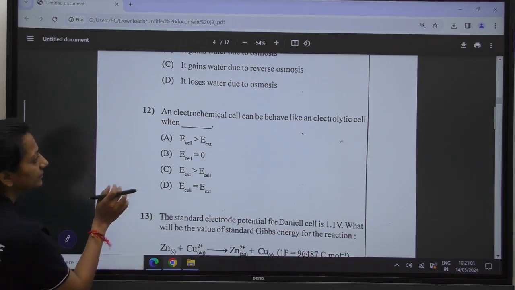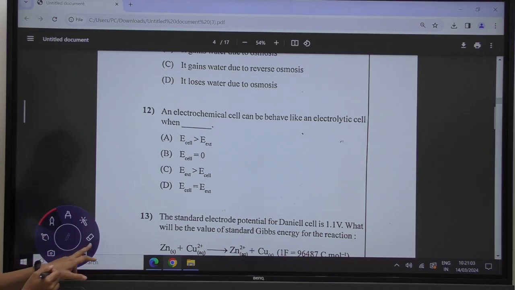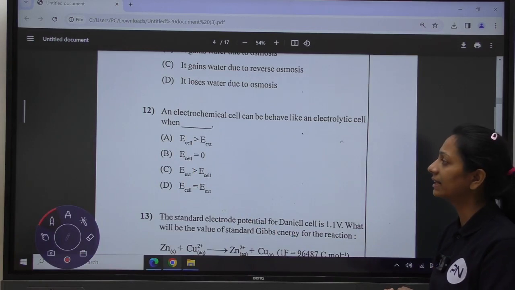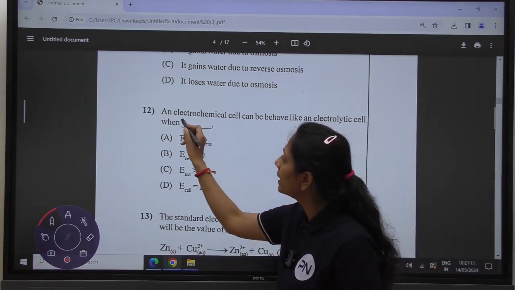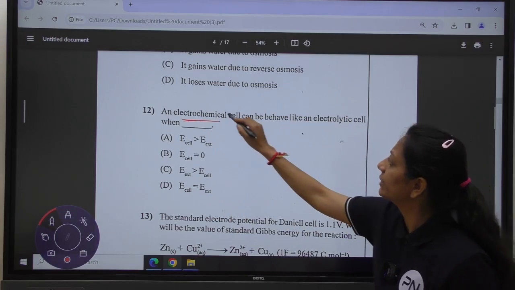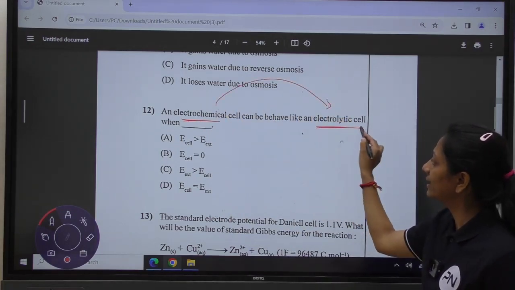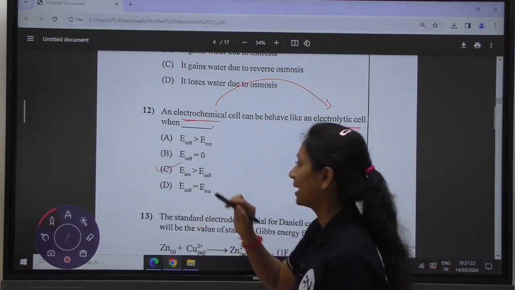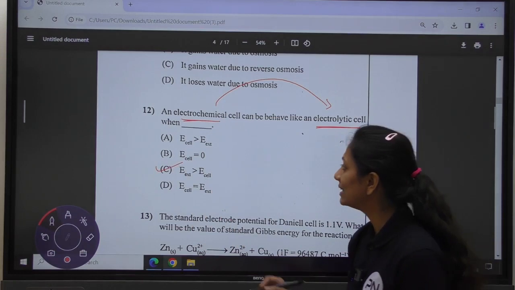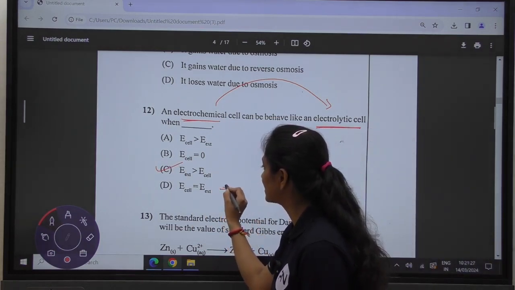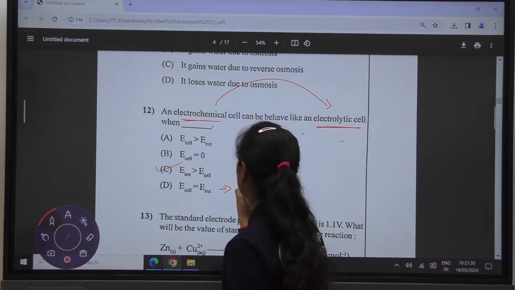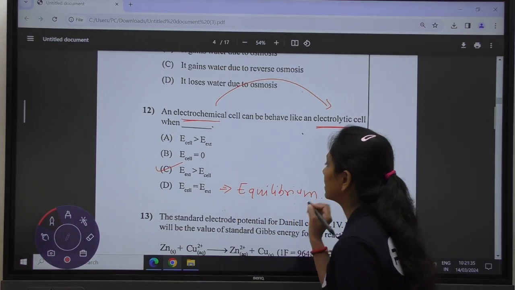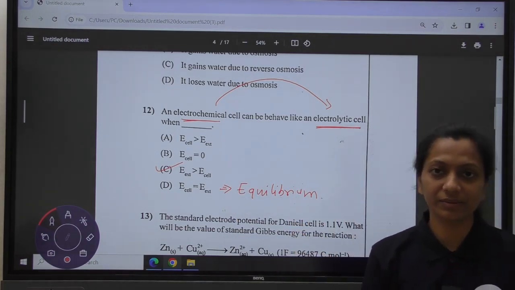Moving towards the next question. An electrochemical cell can behave like an electrolytic cell when? Whenever we want an electrochemical cell to convert into an electrolytic cell, the potential we apply from the outside should be larger as compared to the E cell. Whenever E cell is equal to E external, the cell has reached equilibrium. The cell is in its equilibrium position. At that time, no movement of current will be seen.